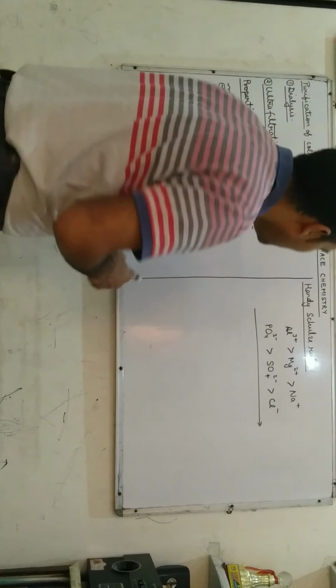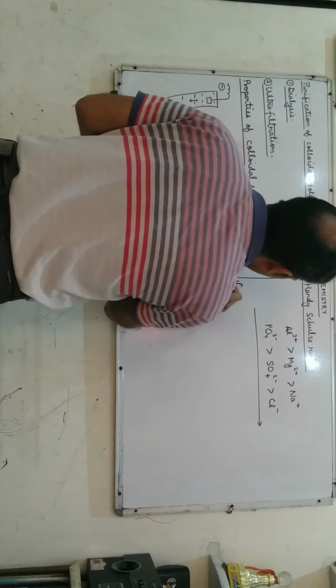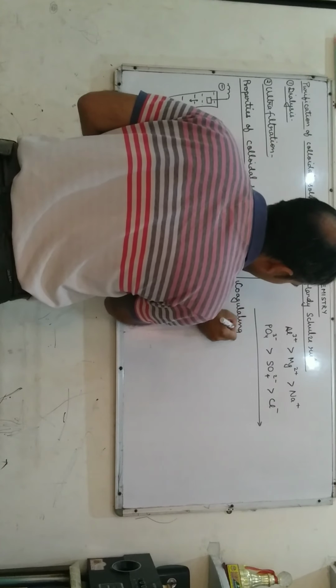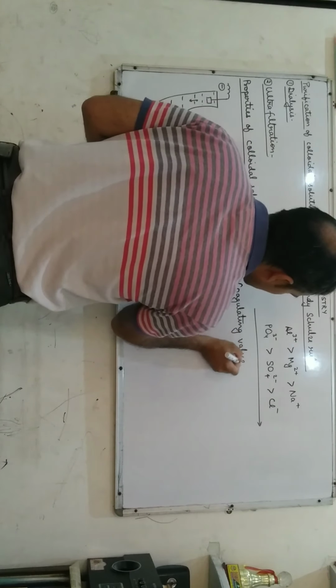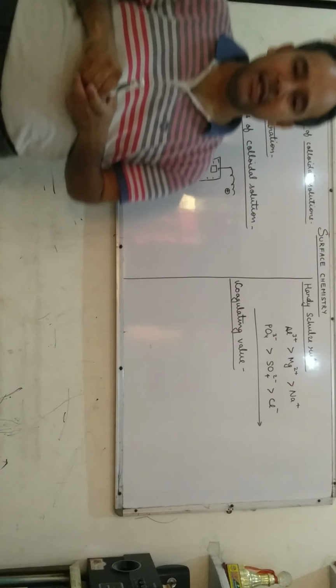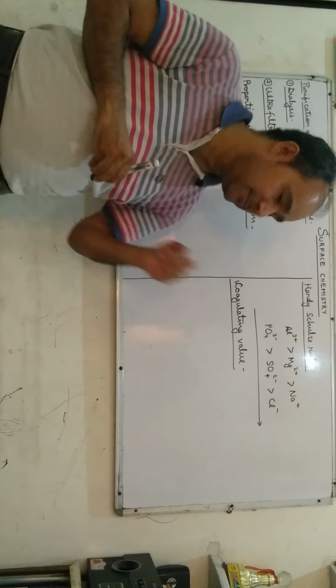One important topic also comes from this topic. It is the coagulating value. I explain this term.